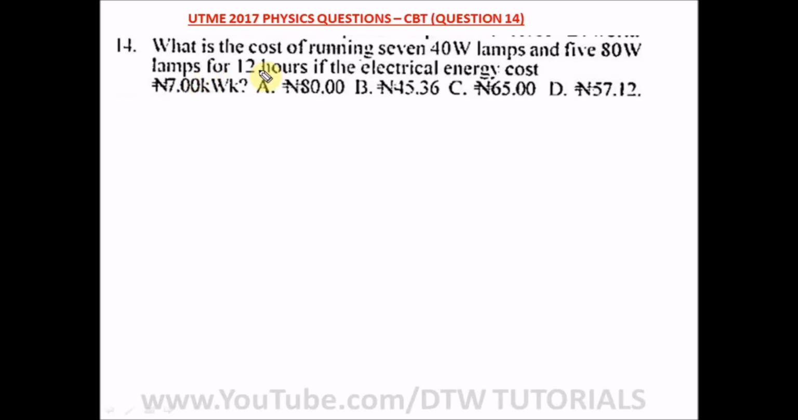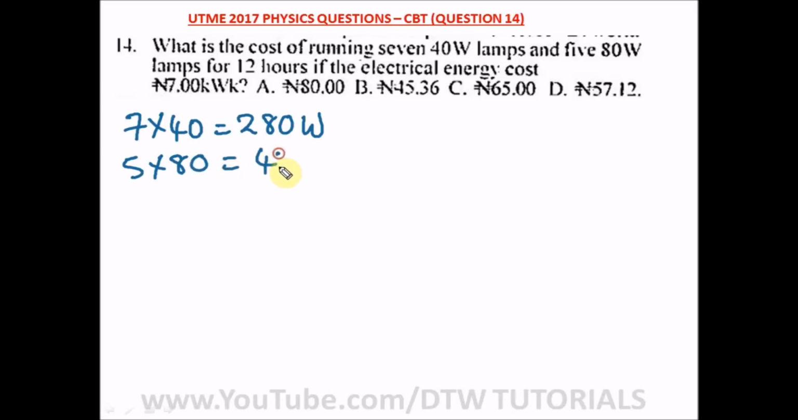Question 14 of our UTME 2017 physics past question that our CBT exam says, what is the cost of running 7 40-watt lamps and 5 80-watt lamps for 12 hours if the electrical energy cost is 7 naira per kilowatt hour? Okay, so we have 7 lamps, that's 7 times 40, and that's 280 watts. And we have 5 lamps with 80 watts, that's 5 times 80, and we have 400 watts. So our total wattage here is 680 watts.